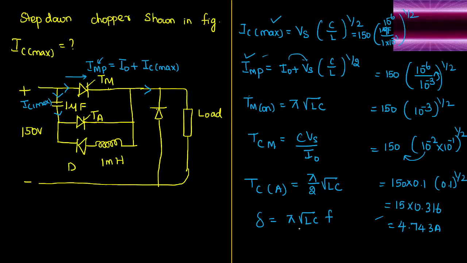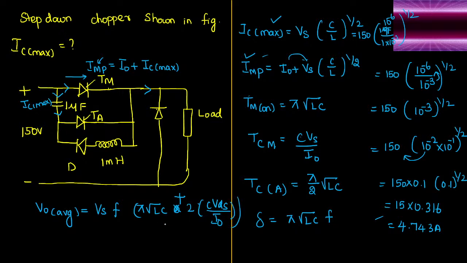Everything is fine. Then one more important question is V naught average. In voltage commutation, what you have to observe is V naught average. What is the formula? Supply voltage Vs into frequency F, into, in bracket, pi into square root of L into C plus 2 times the main thyristor circuit turn off time, or we can say 2 into C into Vs, supply voltage, divided by I naught.